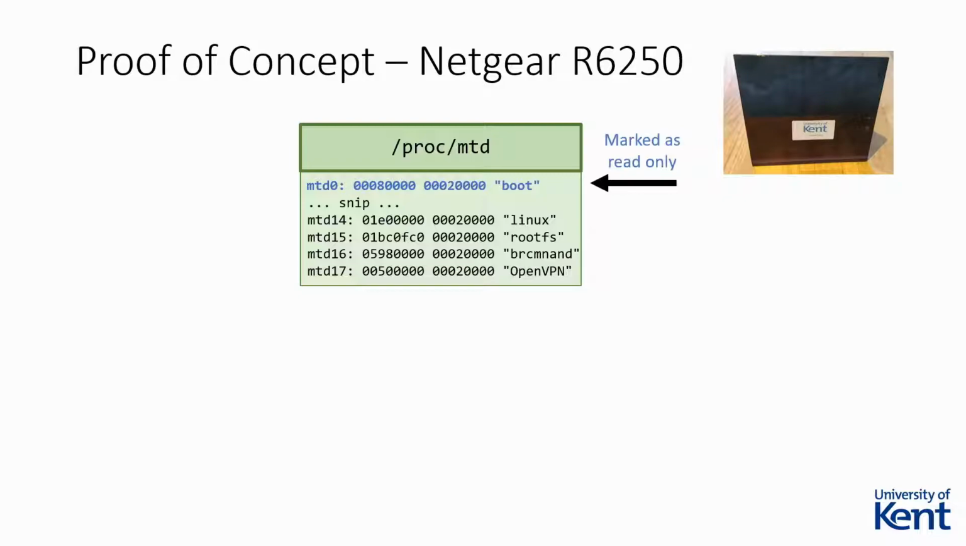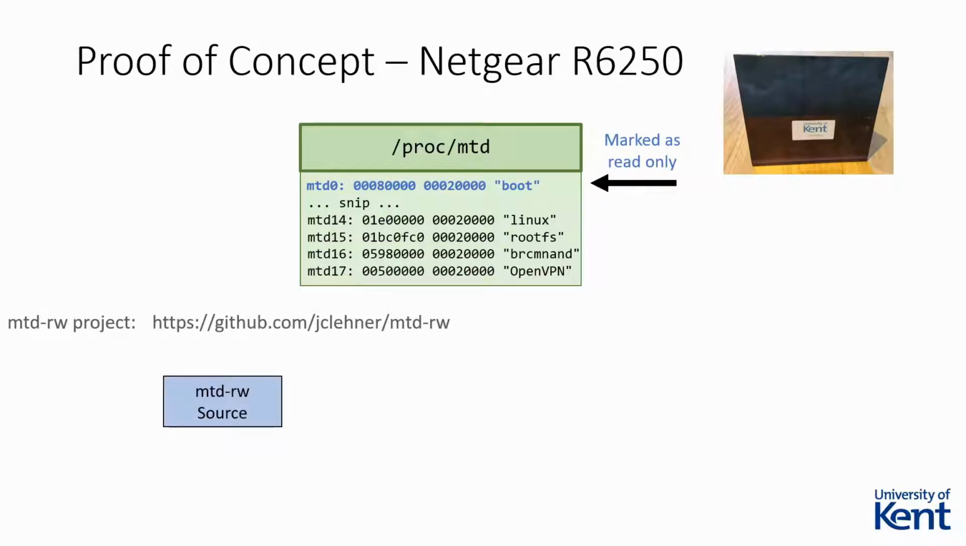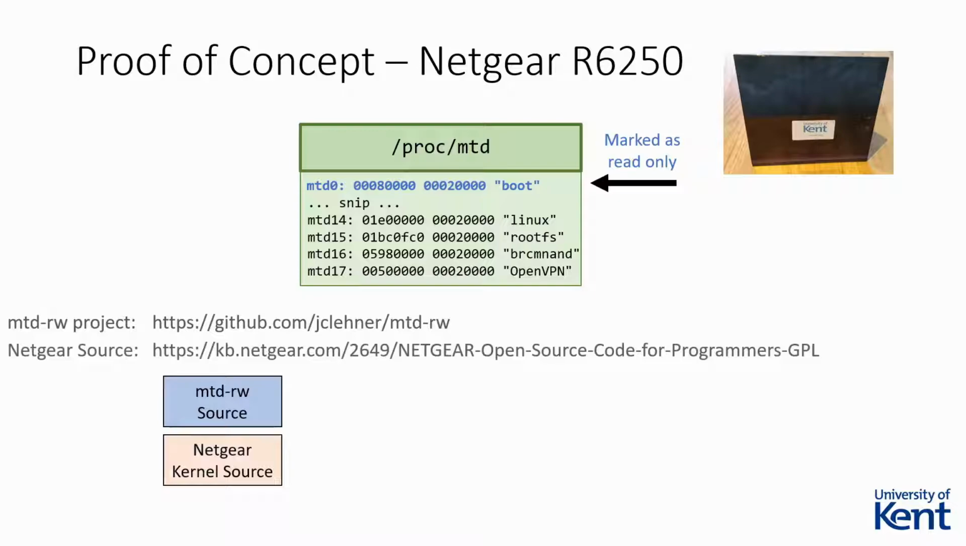While we had already achieved persistence on the router, we decided to take this opportunity to also test the loadable kernel module method. Kernel modules for this purpose have already been developed. In this case, we used a project named mtd-rw. We searched on the Netgear website and found a support webpage that hosted all the open source code used under the GPL license, where we found the source code for our model and firmware version.